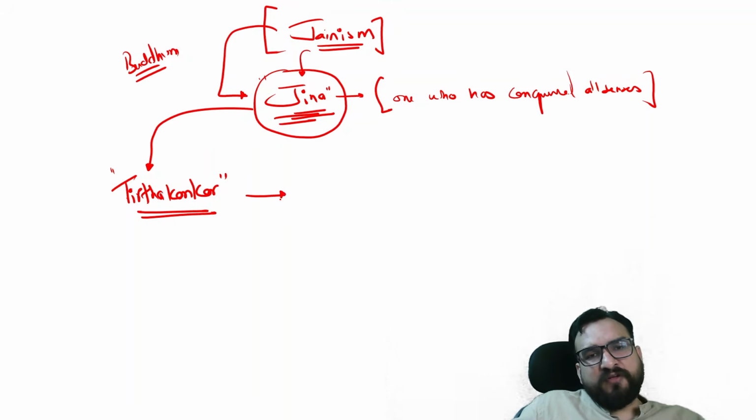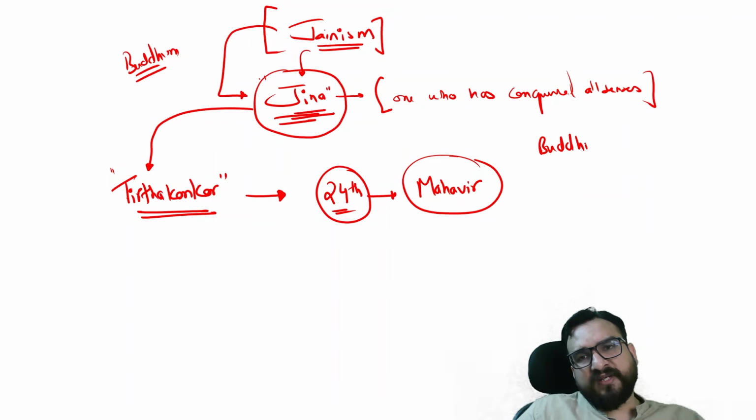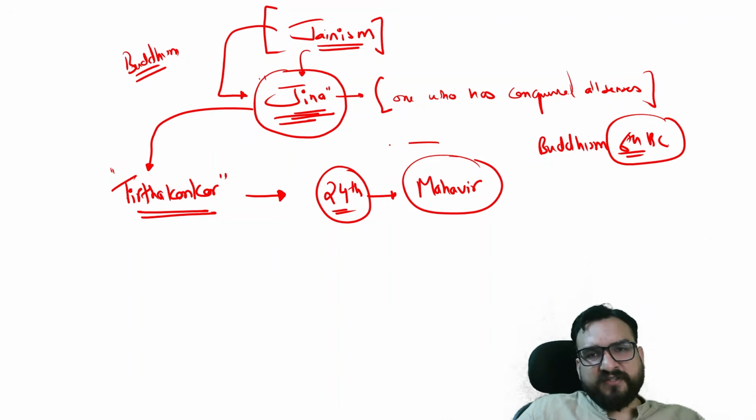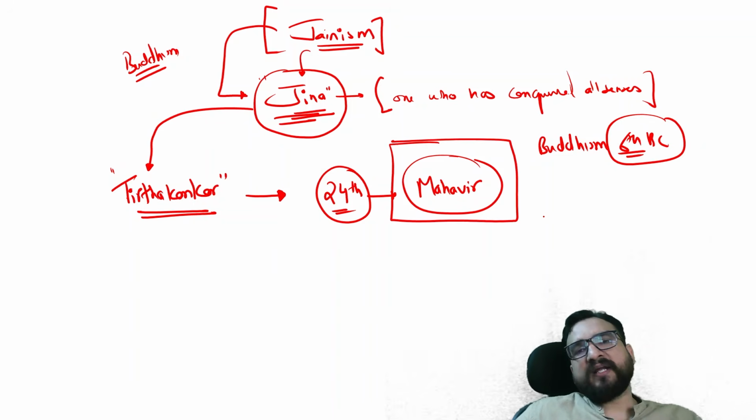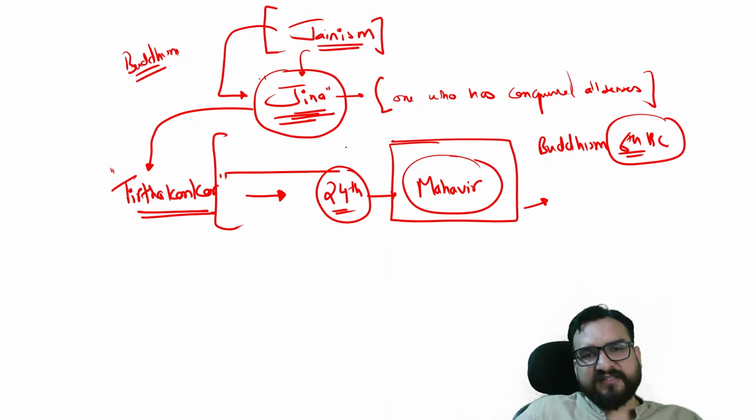Alright, so we will be finding from the literature of Jainism that the most important Tirthankar in Jainism was Mahavir, which flourished during the time period of Buddhism, means 6th century BC. Right, and because of this one great preacher, Jainism flourished afterwards as well. So there will be a long list of the Tirthankars as well over here.